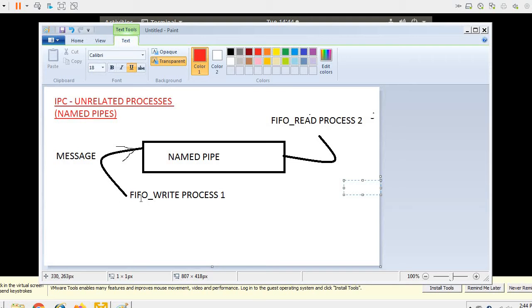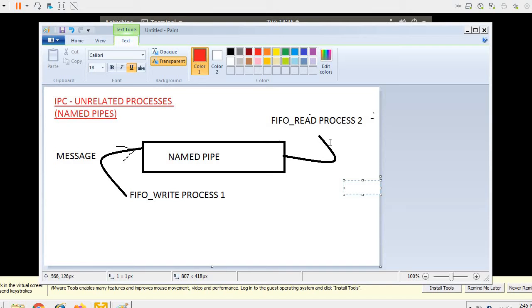So how we can do that practically is, we'll make one program named FIFO underscore write.c. In that program, it will create this pipe, and it will then open this pipe in write mode, because we want to write something onto it. And once that is done, we write some random message onto this end of the pipe.